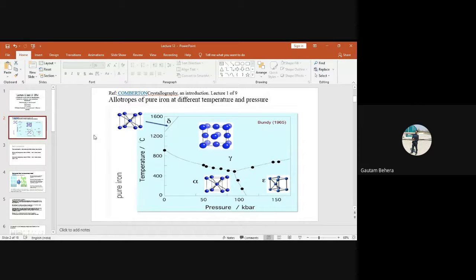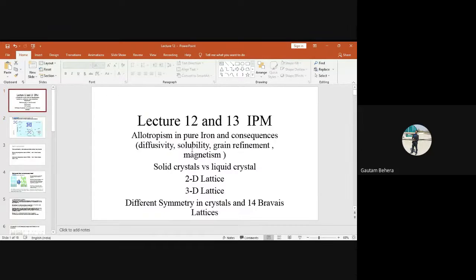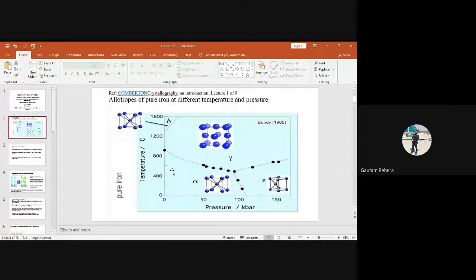Okay, you have understood this one. And the second consequence is solubility. Suppose you have pure iron and I want to add some carbon into it. Carbon is a different element, and it will become soluble. So in which case will solubility be more, in FCC iron or in BCC iron? Obviously you will say BCC, but that answer is completely wrong.